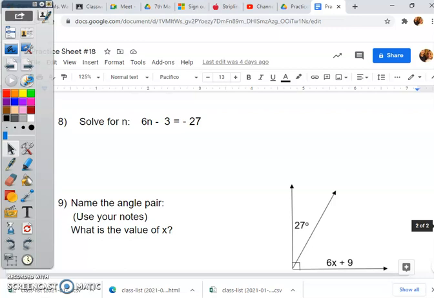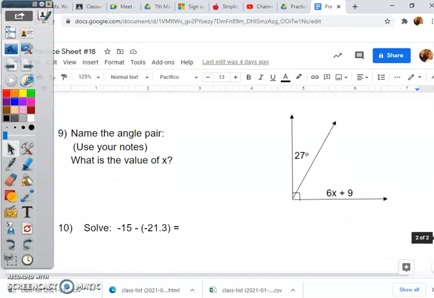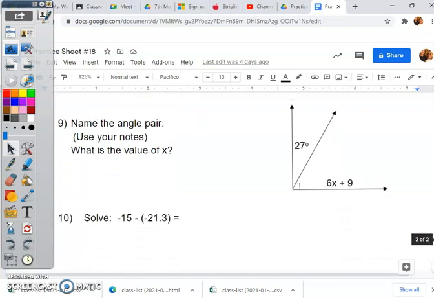Just be really careful here with your integers. Okay? 9. I'm not going to tell you the angle pair. You should know, but hopefully you remember that these are not equal to each other. These together are equal to 90, right?